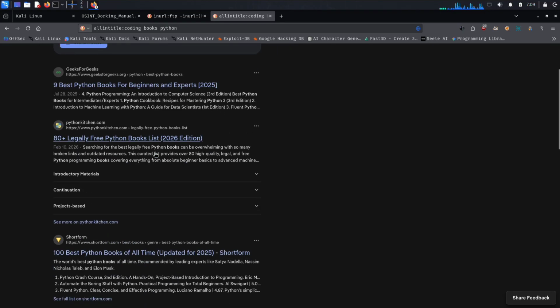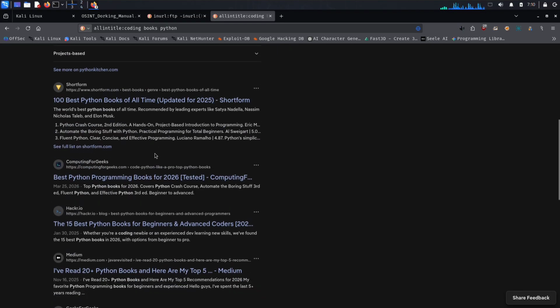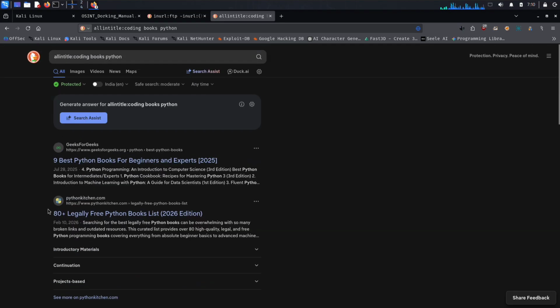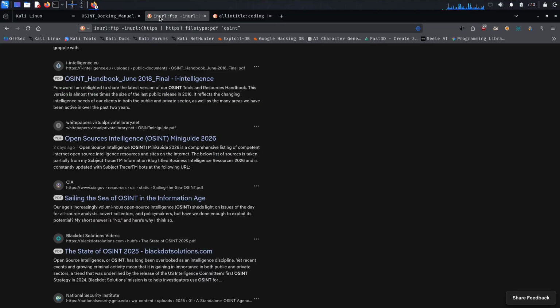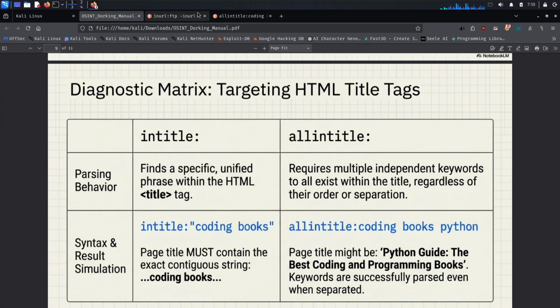Example: intitle:"coding books". It searches for pages where that phrase appears in the title. Allintitle requires all provided keywords to appear in the title. Example: allintitle:coding books Python.